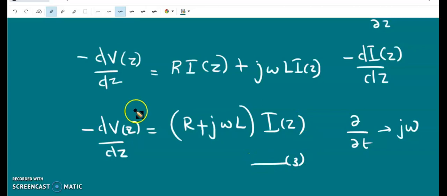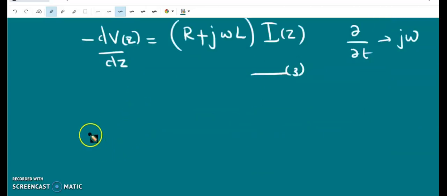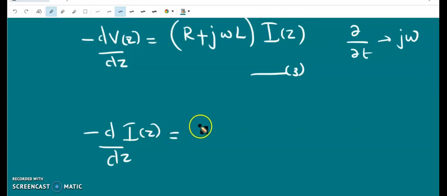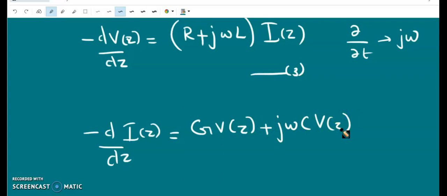Similarly, equation number 2 can be written as minus d/dz of I(z) equals G into V(z) plus, since ∂/∂t is again j omega, j omega C into V(z).